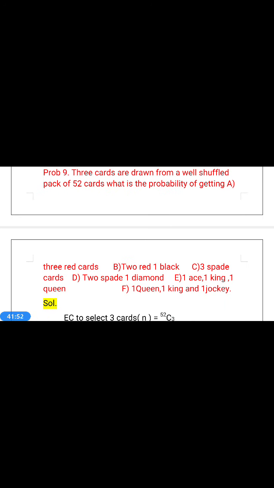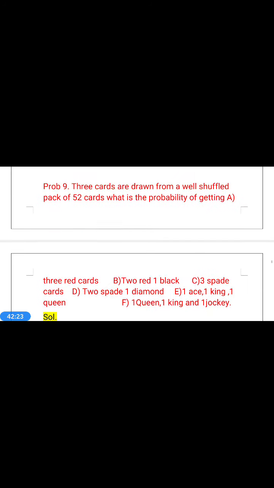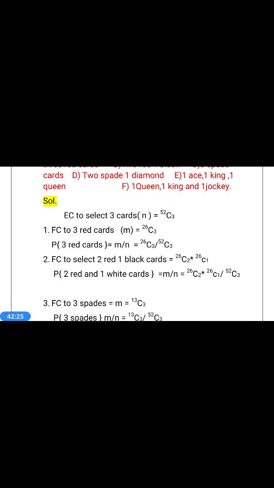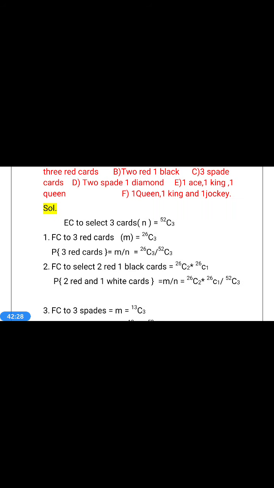What is the probability of getting, first question, 3 red cards; second question, 2 red and 1 black; third question, 3 spade cards; fourth question, 2 spades and 1 diamond; next question, 1 ace, 1 king, 1 queen; and the last question, 1 queen, 1 king and 1 jack. This is the question. How many cards are we selecting? 3 cards. So the exhaustive cases to select 3 cards is 52C3.